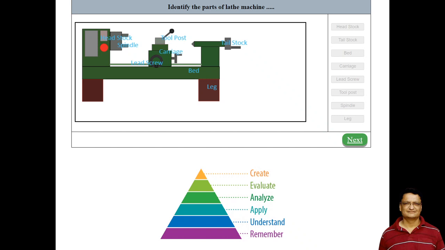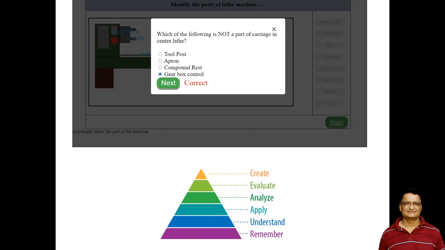Now here the student has already identified the different parts, and we have seen that this is again a recall level activity. In a virtual lab we can also ask the student a few multiple choice questions to evaluate the learning. Here it is asking a question, which is again at the recall, or remember, cognitive level.